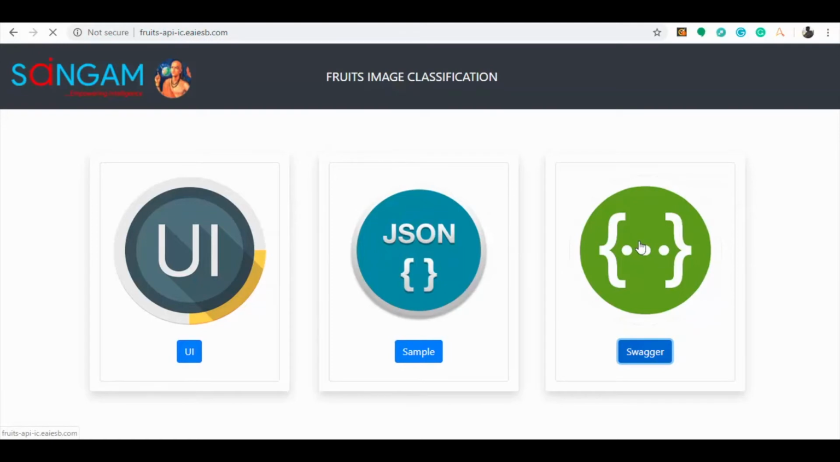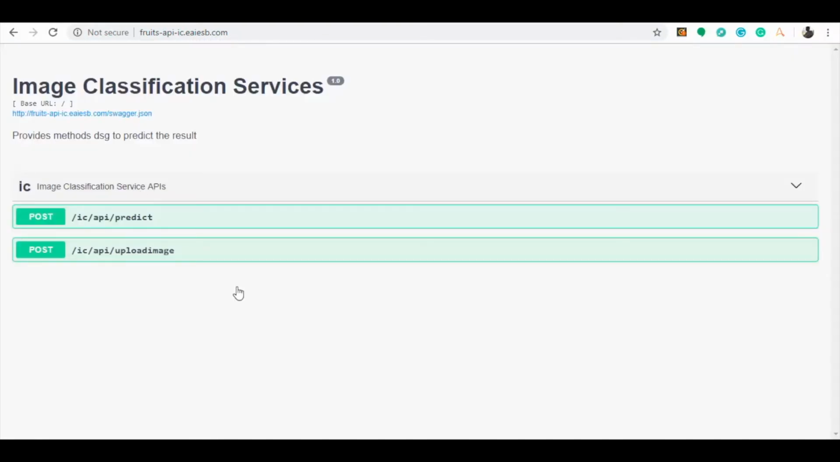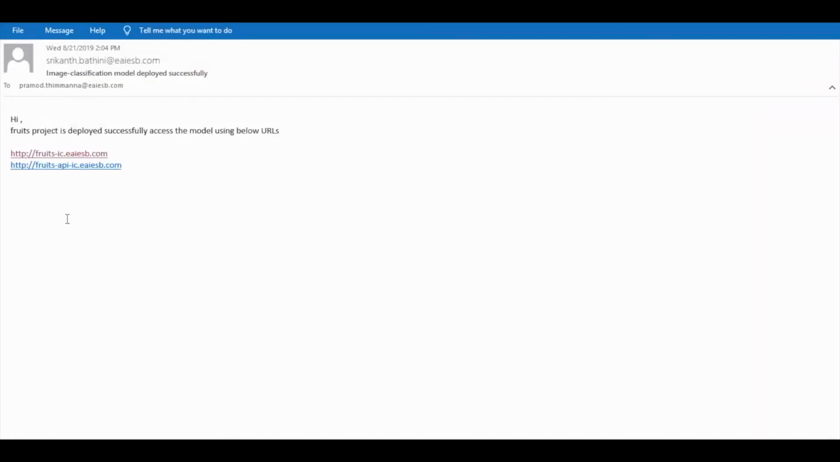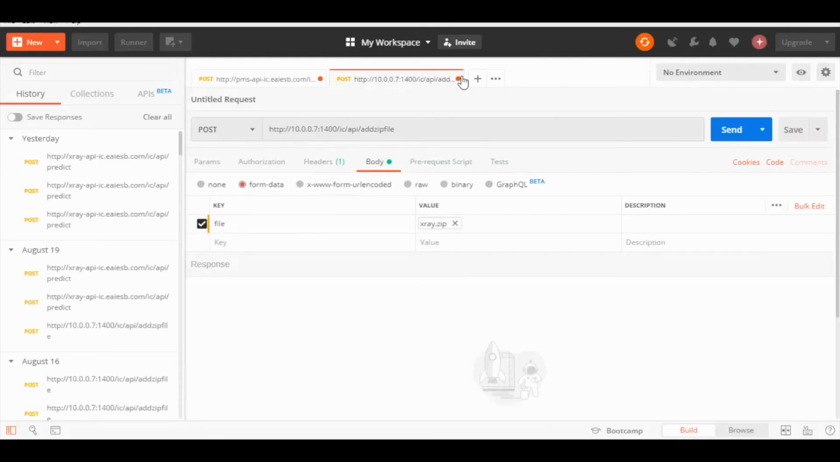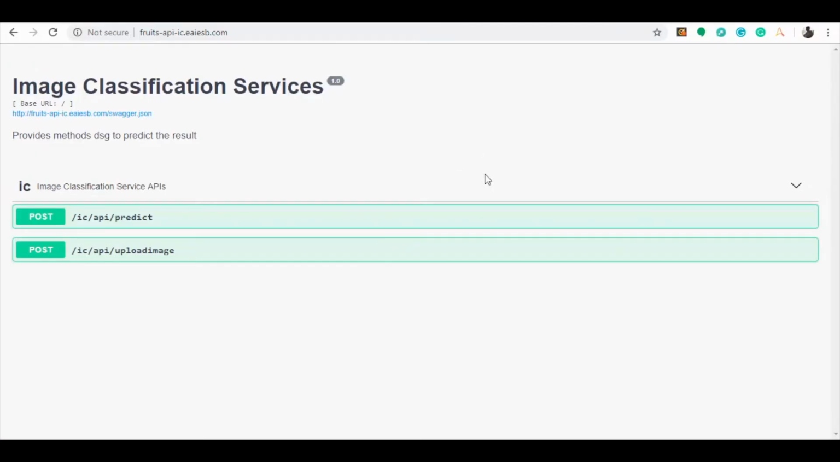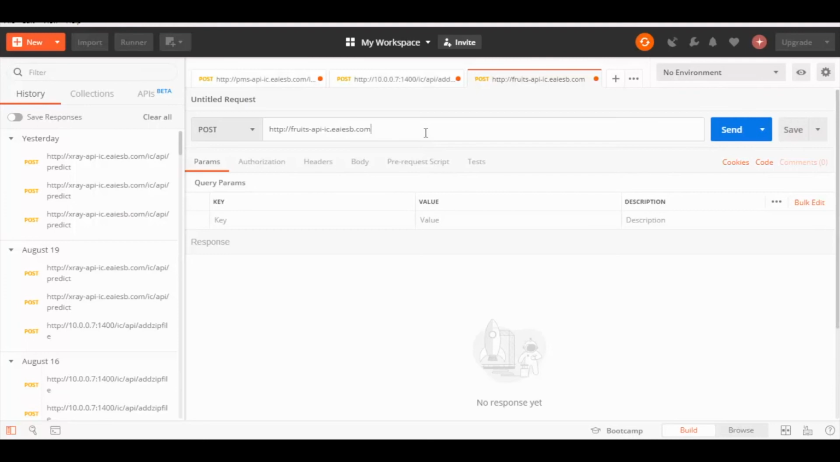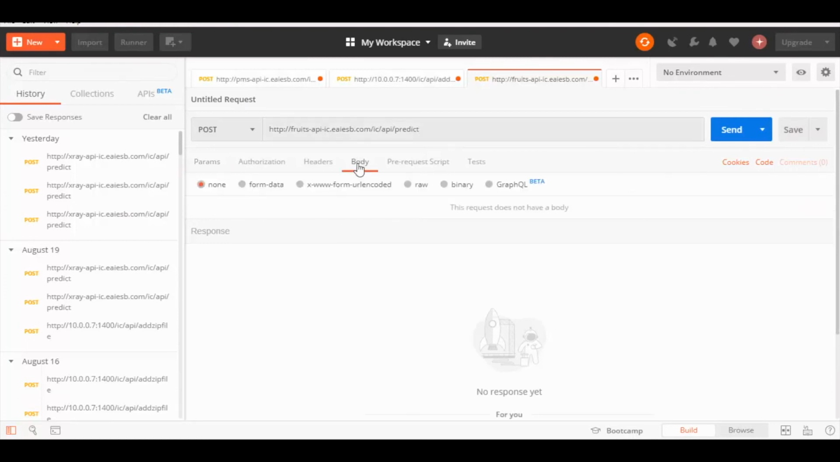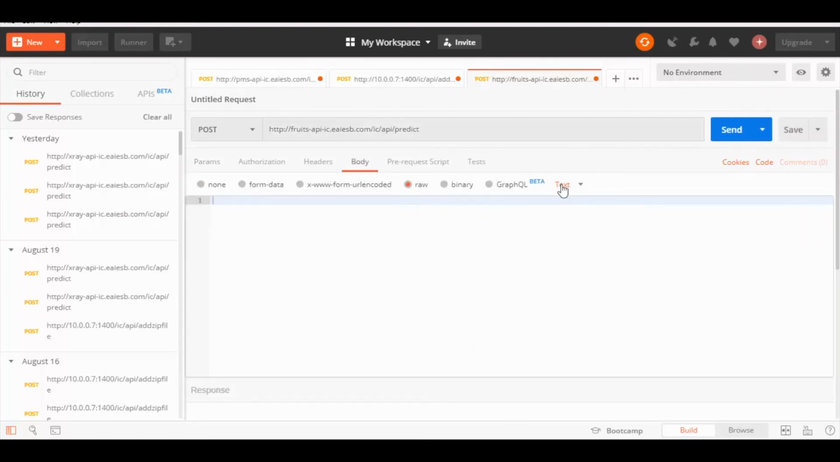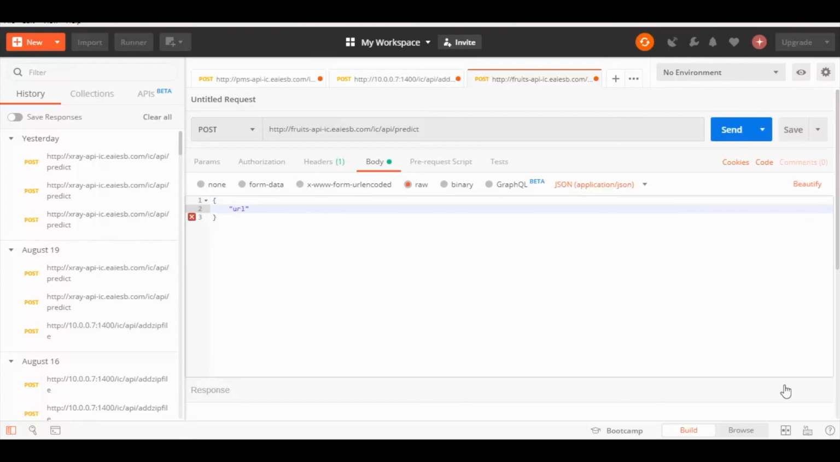Now select the Swagger for finding the route location for the prediction service. Now let us use this service manually to predict the test images from Postman. In order to do that, let's first copy the second URL from the mailbox and paste it in Postman. Then copy the route location from Swagger as shown, and paste the location in Postman beside the URL. Now provide the input structure in JSON format as shown, by giving the image URL of a pomegranate. You can see the image has been predicted as pomegranate.